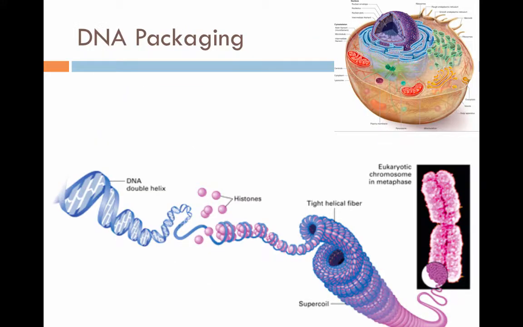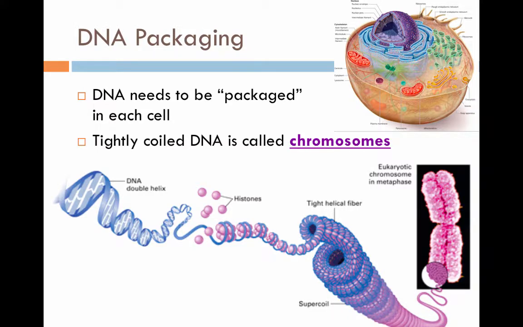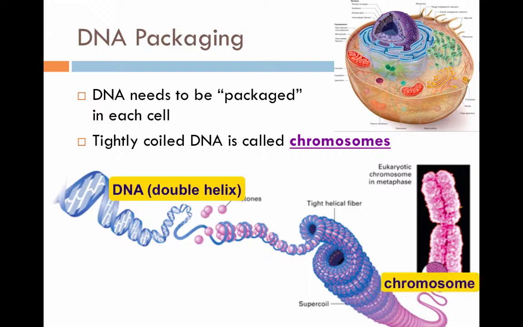Before a cell can divide, it needs to package up its DNA. DNA is really long and usually all tangled up like string. But if you need to make new cells, you need to neatly organize the DNA so that it can easily be passed from one cell to the next. When DNA is tightly packed together, usually it's just coiled around itself so it makes a nice little tight package, it's called a chromosome.